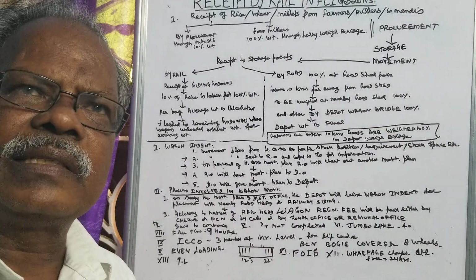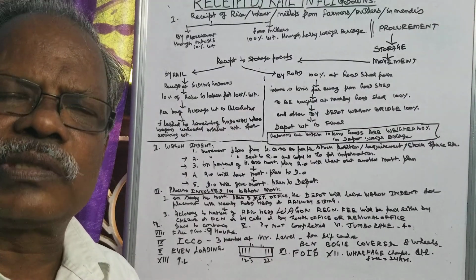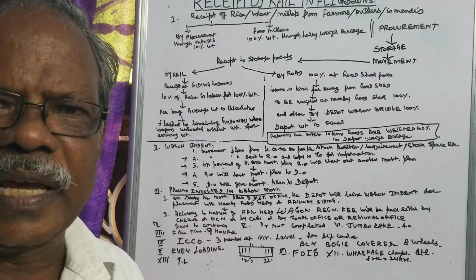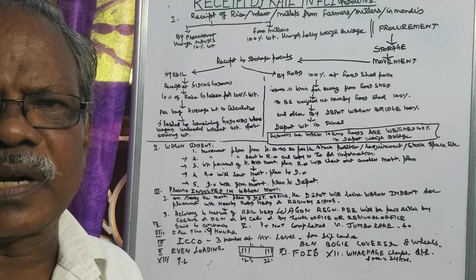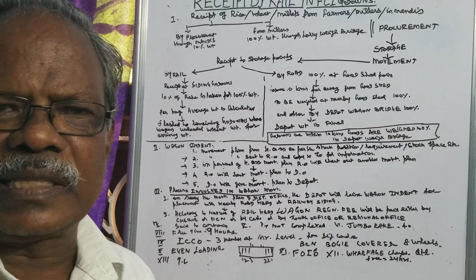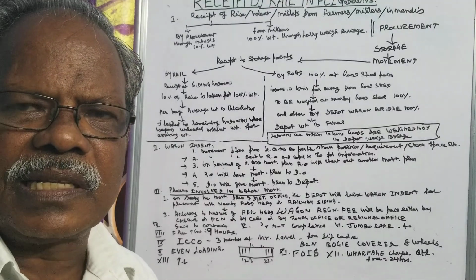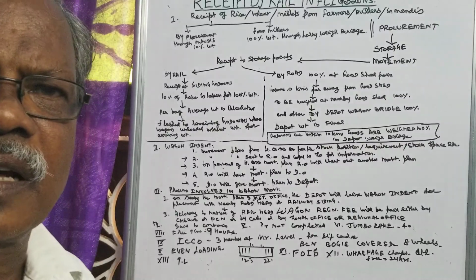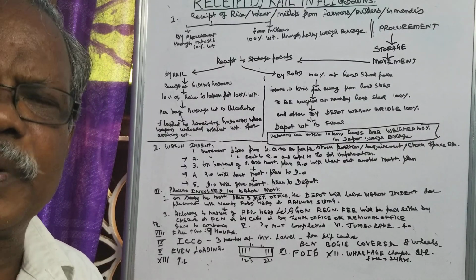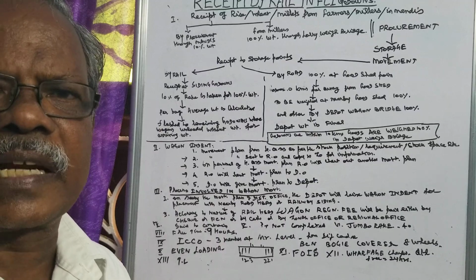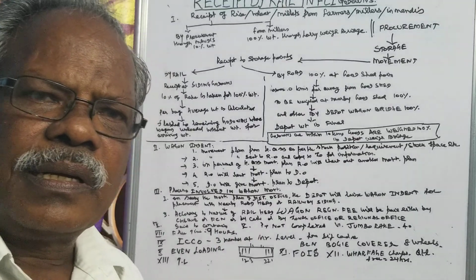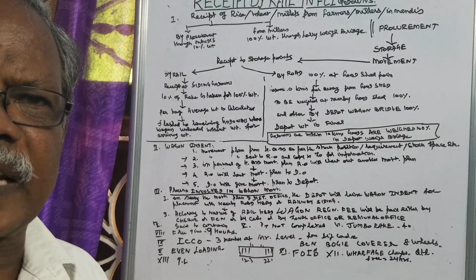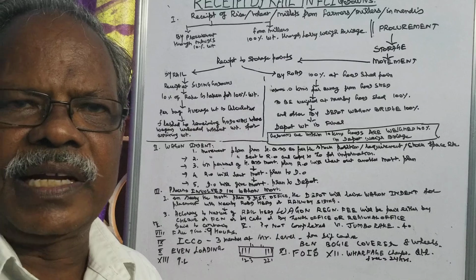6 a.m. means the free hours are 6 to 12 and then 3. Before 3 p.m., that is 9 hours from morning 6 to evening 3. Before 9 hours, the entire wagons are to be released. The unloading operation should be completed exactly by 3 p.m. That is called free time. Within that time, no demurrage charge is levied.